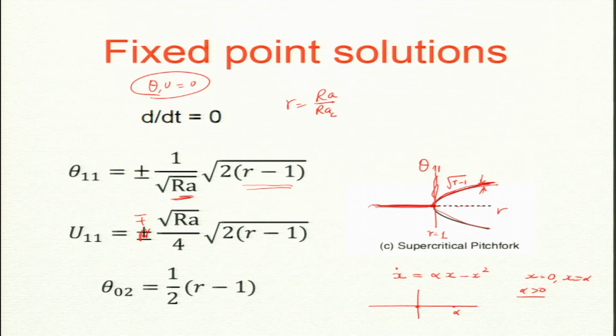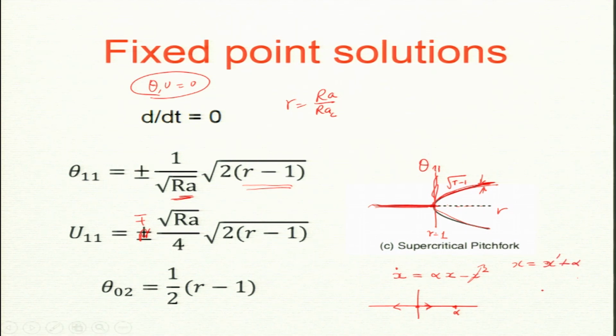So, you linearize around x equal to 0. If I have a small perturbation around x equal to 0, will my x grow or not? So, for small x, the x square term can be dropped. So, my x will grow, alpha positive. So, it will grow from here and it will grow on that side as well. But what happens for this solution? So, you have to now do a perturbation. So, how will I do the perturbation? The best thing to do, the first time, is to do it like a stupid guy.